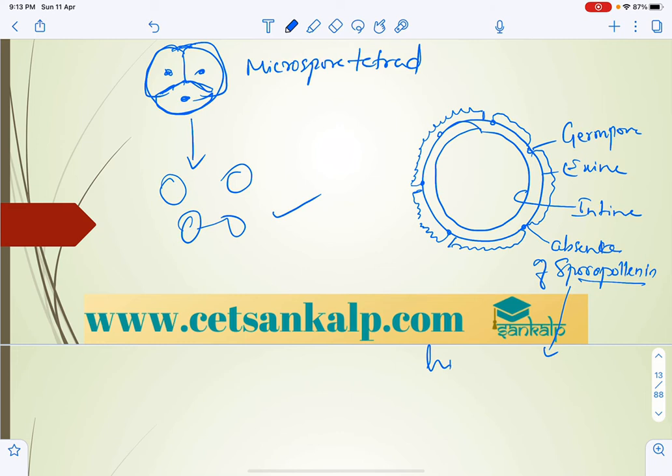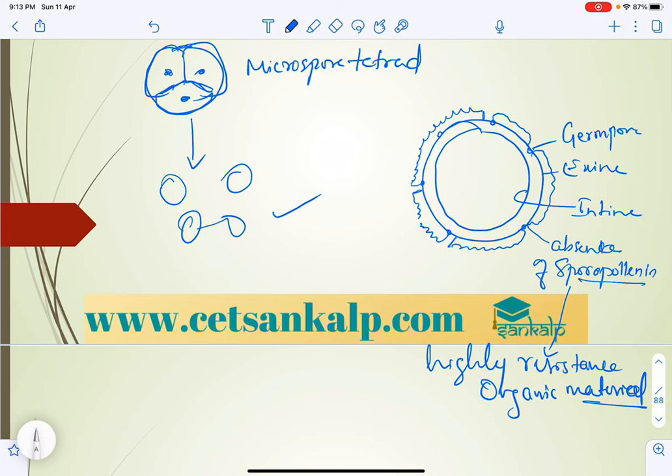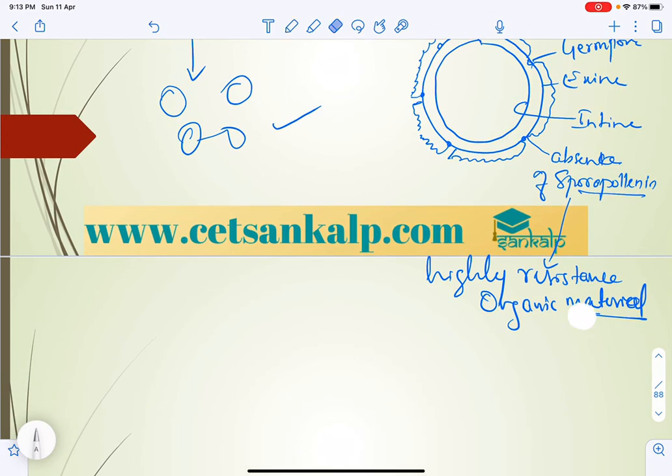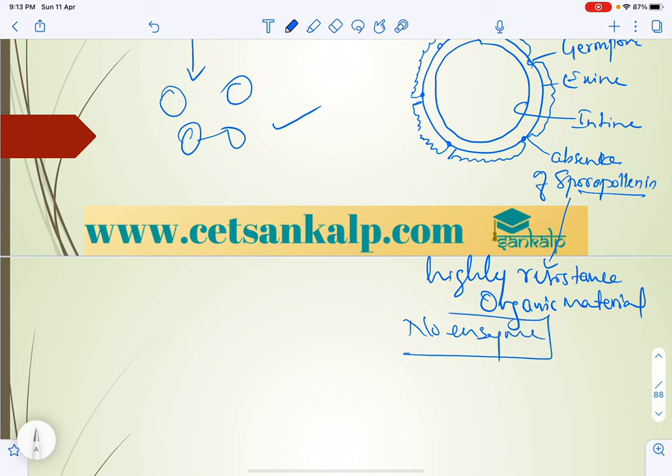It is a highly resistant organic material which resists all enzymes, other chemicals and acids. Simply we can say, no enzyme can degrade this sporopollenin.